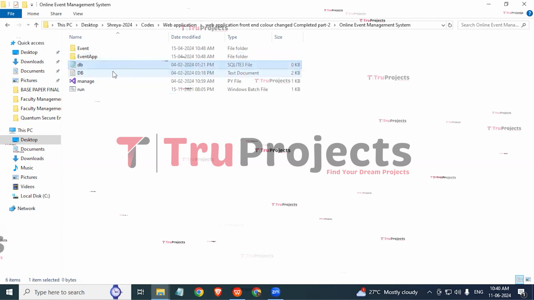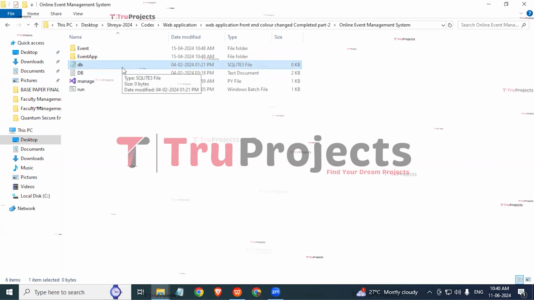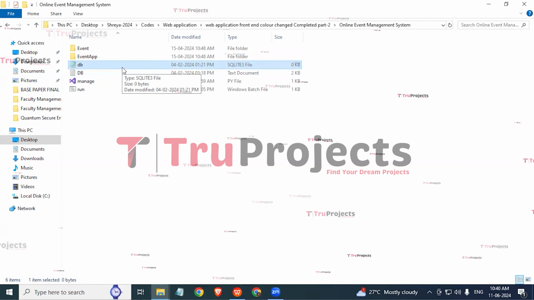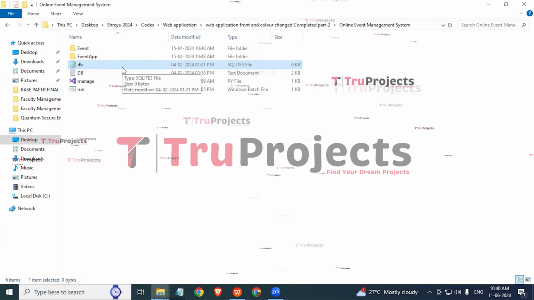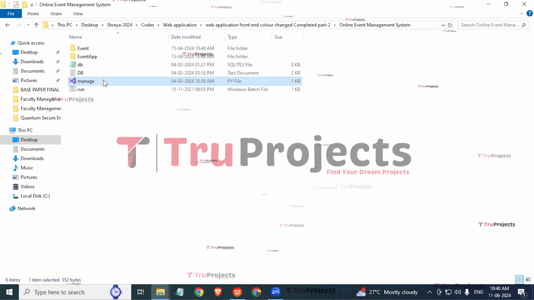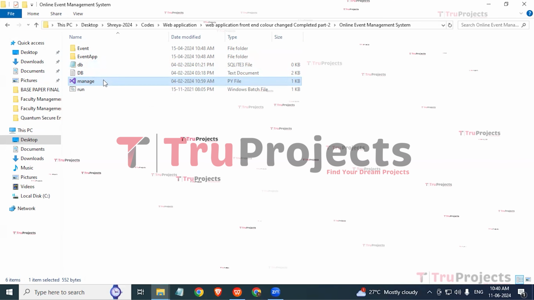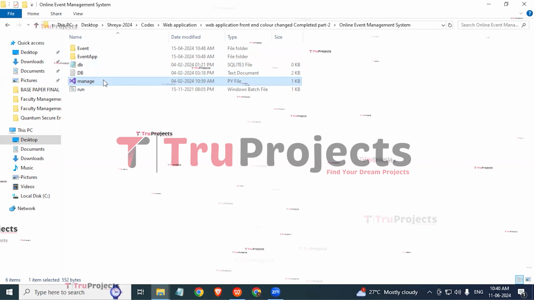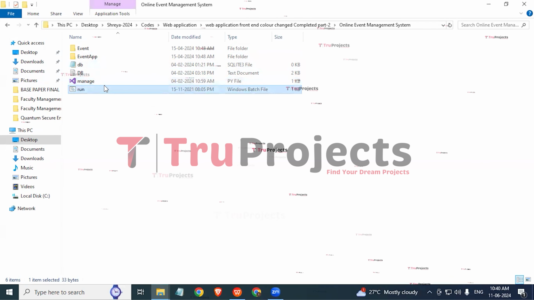And here we have the DB file. This DB file contains the SQL queries that need to be executed with MySQL Workbench in order to establish the required database structure. And here we have the manage.py file. It is a command line utility that comes with Django. It provides various commands for managing Django projects, including tasks like running the development server, creating the database tables, applying migrations, and more.